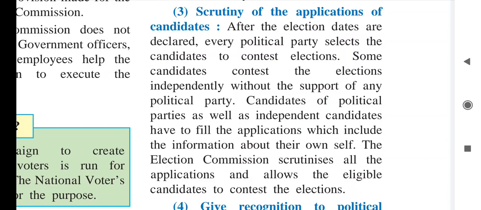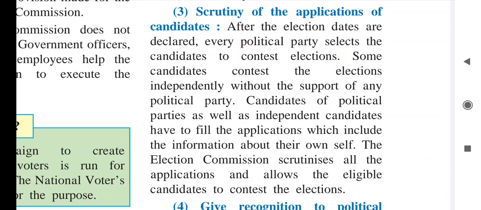After that, political parties give candidates, but there are some independent candidates also, who stand on their own in the elections without taking the support of any political party. So such candidates are also there.